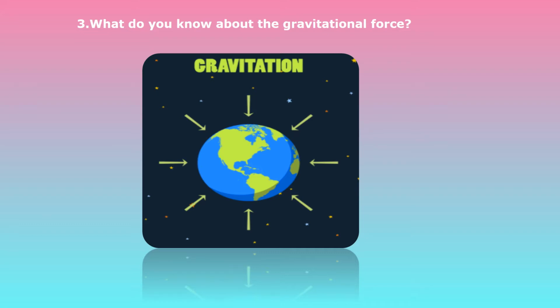Means the gravitational force is applicable between any two objects in the universe. If any two objects are present in the universe, then in between these two objects, there is a presence of gravitational force. I hope children, you must have recalled all the points what we studied in the last year.